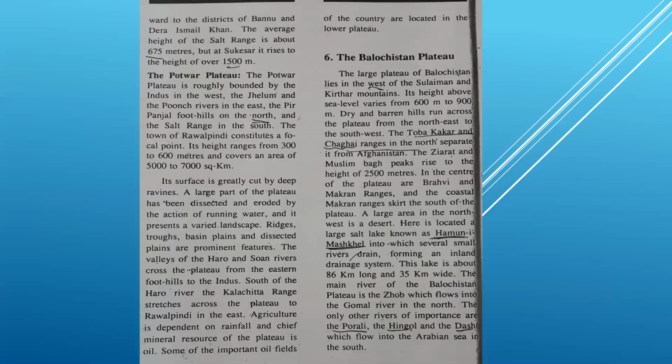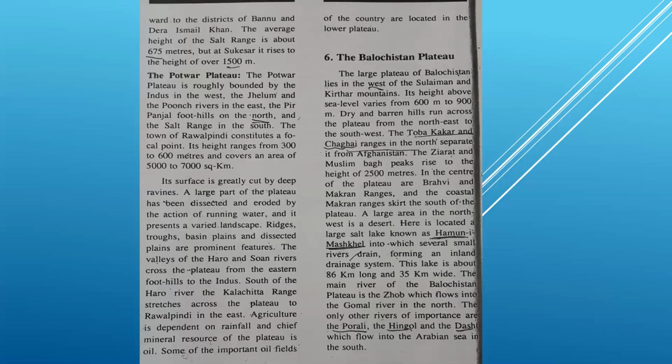Also, it can be asked in MCQs. Underline this: it covers an area of 5,000 to 7,000 square kilometers. In MCQs, it can be asked, the Potwar Plateau covers an area of 5,000 to dash square kilometers, 7,000 square kilometers, and the height of this area is 300 to 600 meters. Also, it can be asked in a short question: write a short note on the Potwar Plateau.